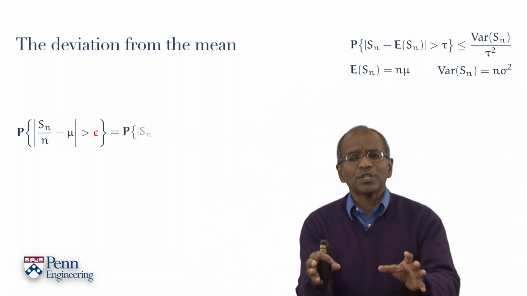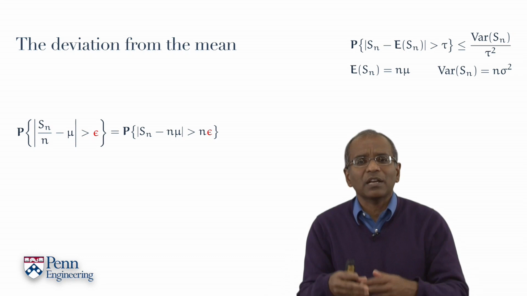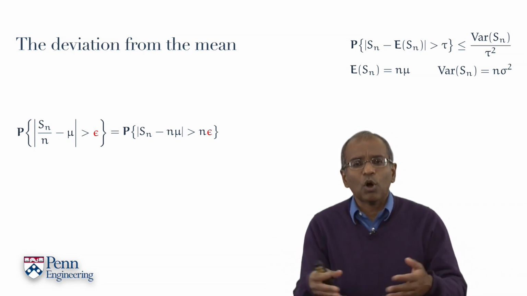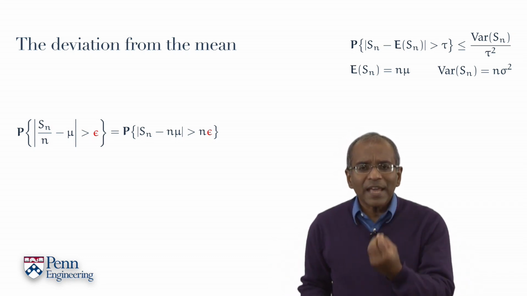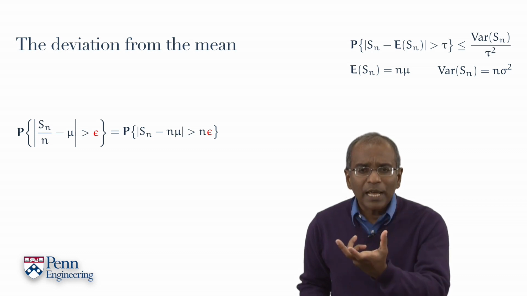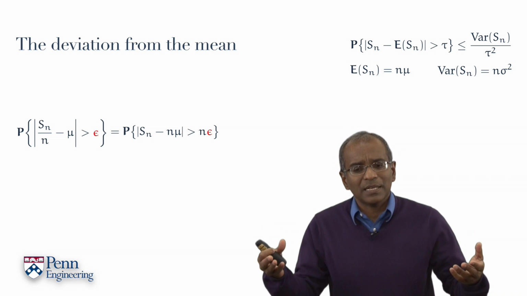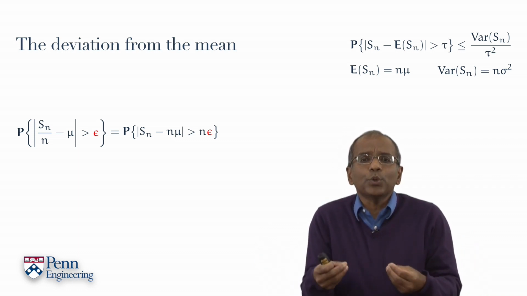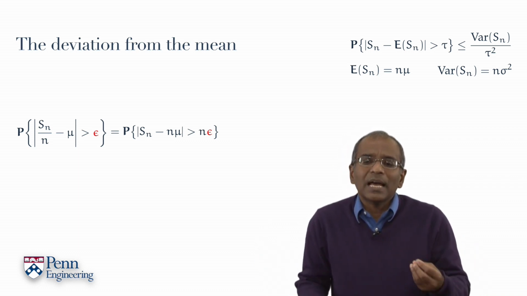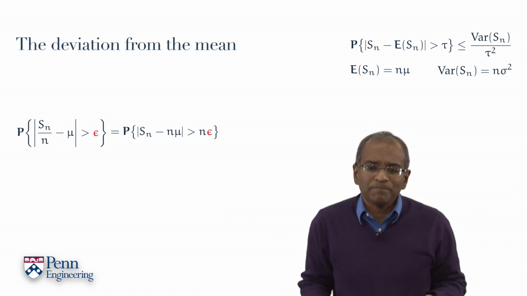Now the first thing we should do is simplify the fractions by clearing the denominator. Multiply throughout by n, and the event that Sn over n minus mu in absolute value exceeds epsilon is exactly the same as the event that Sn minus n mu in absolute value exceeds n times epsilon.